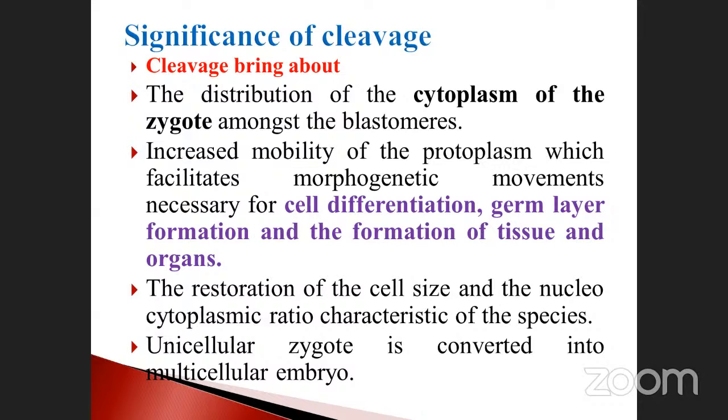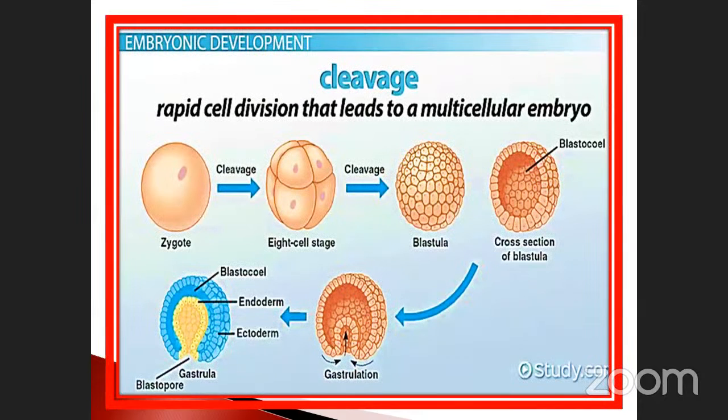The unicellular zygote is converted to a multicellular embryo. So the ectoderm, endoderm, blastocells, the 8 cell stage, and the blastula with 32 to 64 cells. Finally, the single cell is converted to a multicellular embryo like this. This is also very, very important.